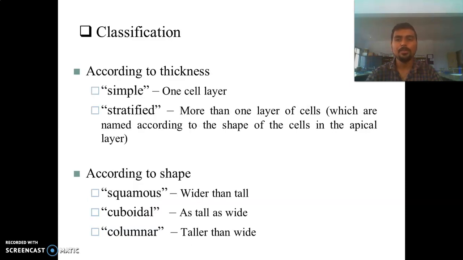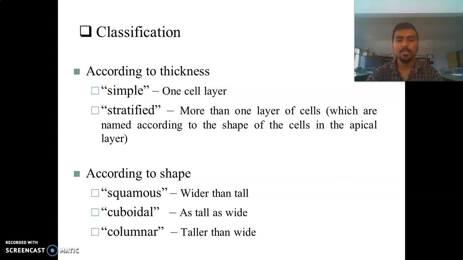Now classification of epithelial tissue. It is classified according to the thickness, mainly into two types. First one is the simple epithelial tissue, which has only one layer of cells, and second is the stratified epithelial tissue, which has more than one layer of cells.